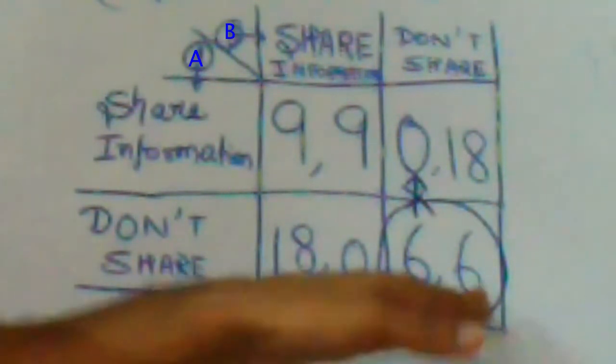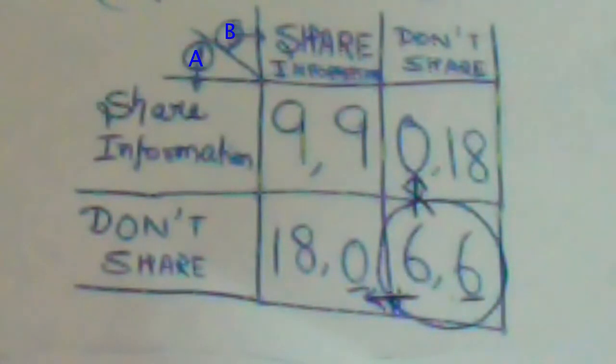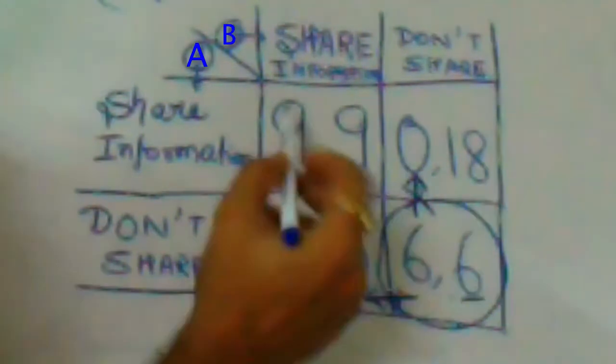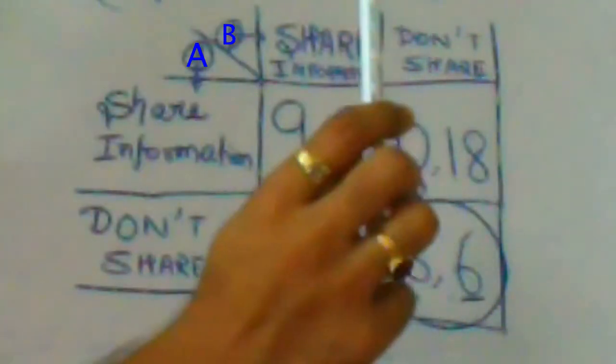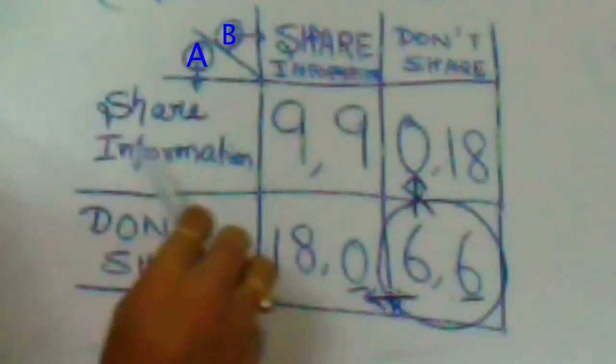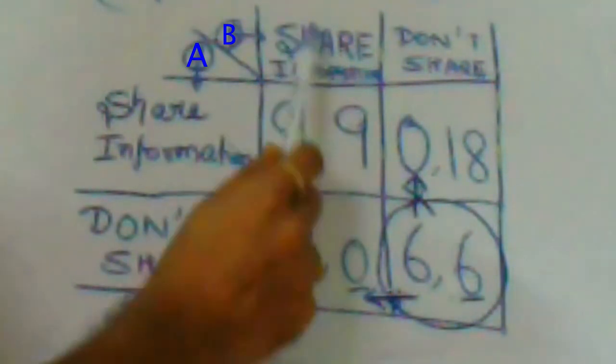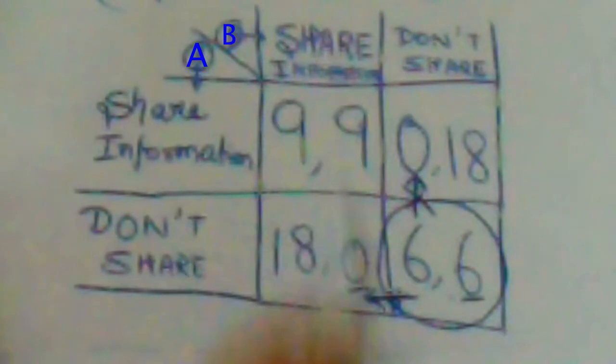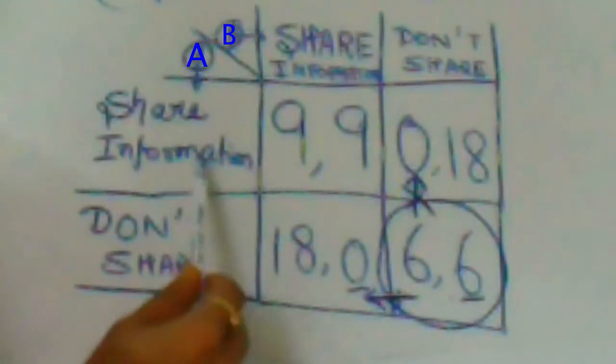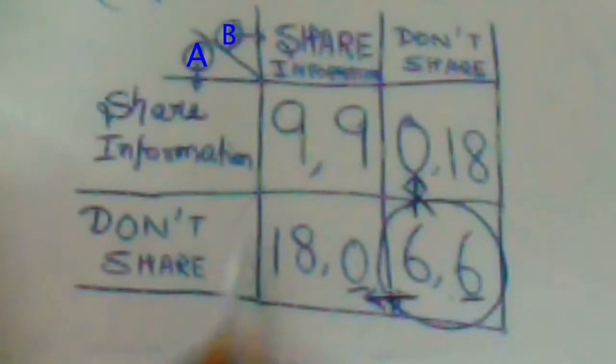Now, how do we get to this Nash equilibrium? So I'll just give you a quick method to finding it out if you're not familiar with the solution. What we do is we put a star. Let's look at company A. For company A, if company B is sharing the information, it can choose to either share information or not share.